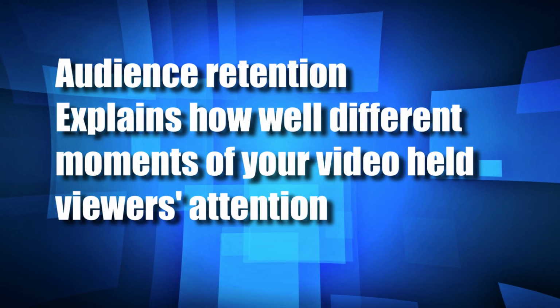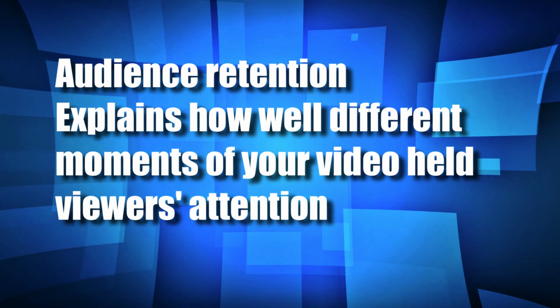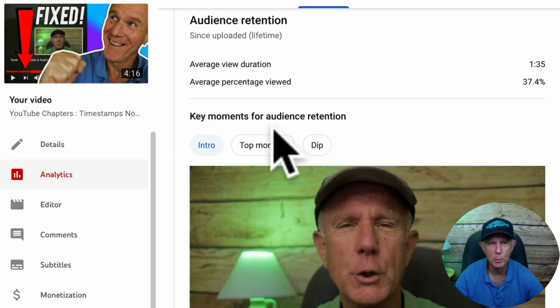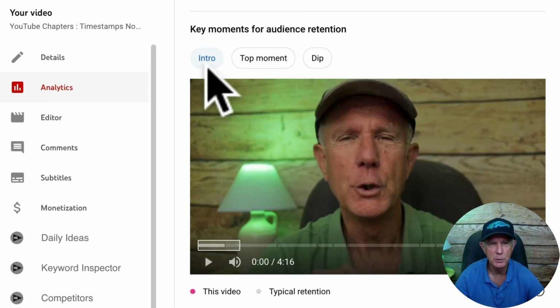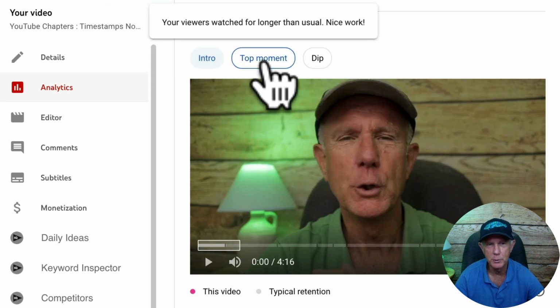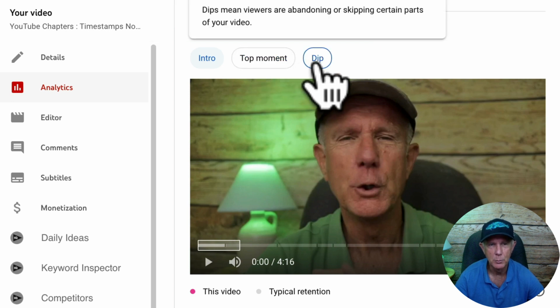This is very similar to audience retention, which explains how well different moments of your video held viewers' attention. If you click on the Engagement tab in Analytics, you'll see your key moments for audience retention, which includes your intro, viewers still watching at around the 30-second mark, top moment where your viewers watched for longer than usual, and dips, which mean viewers are abandoning or skipping certain parts of your video.